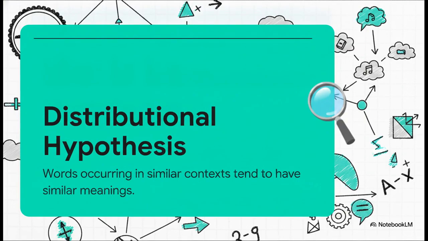And that is absolutely crucial to understand, because algorithms don't read dictionary definitions. Instead, they rely on the distributional hypothesis. Formulated back in the 1950s by linguists, this hypothesis just states that words occurring in similar contexts tend to have similar meanings. AI algorithms use this exact rule to map out which words hang out in the same neighborhoods.